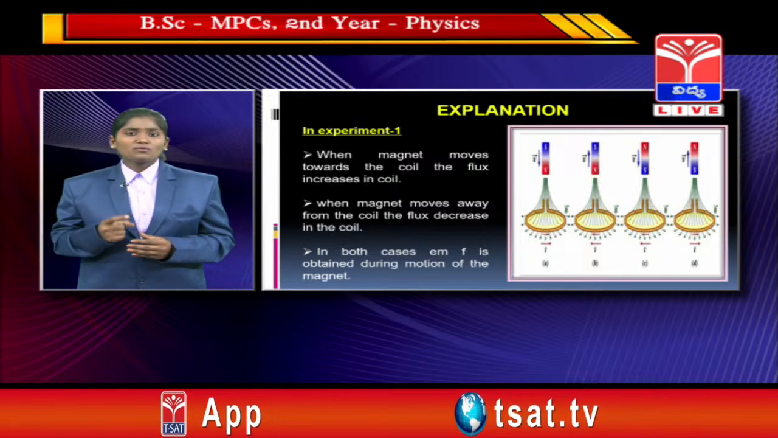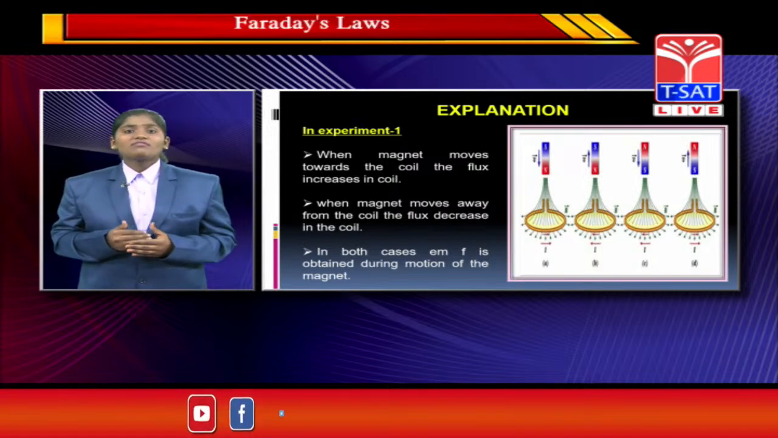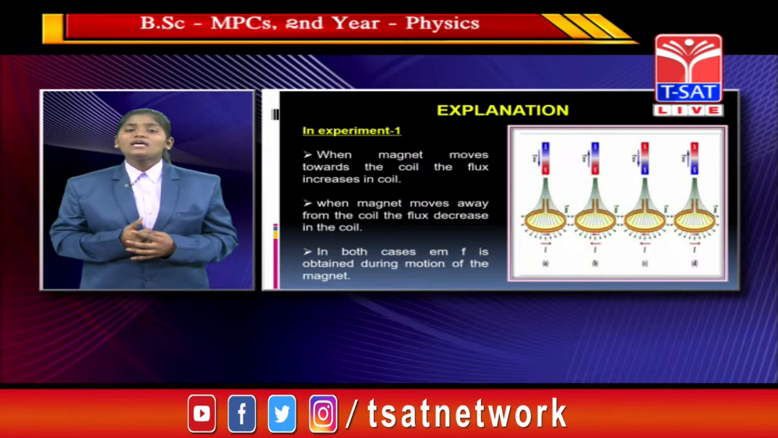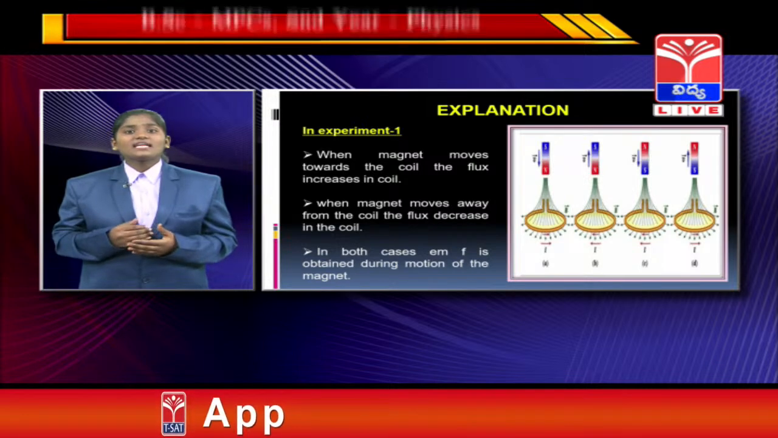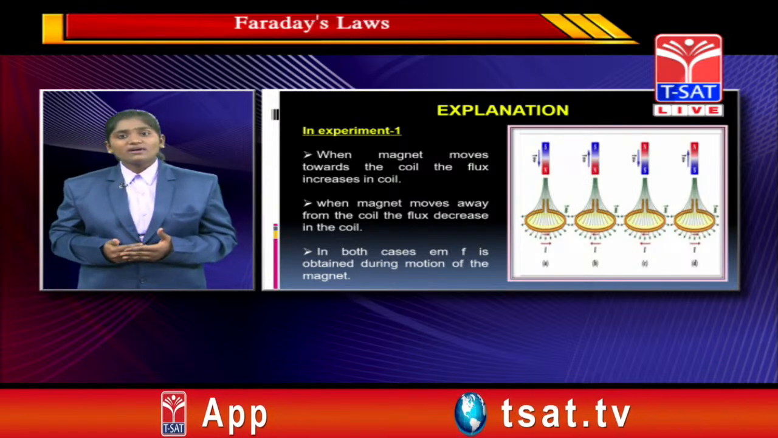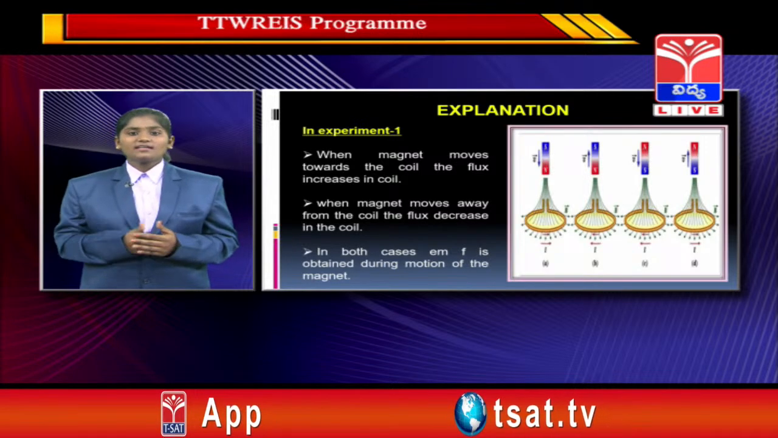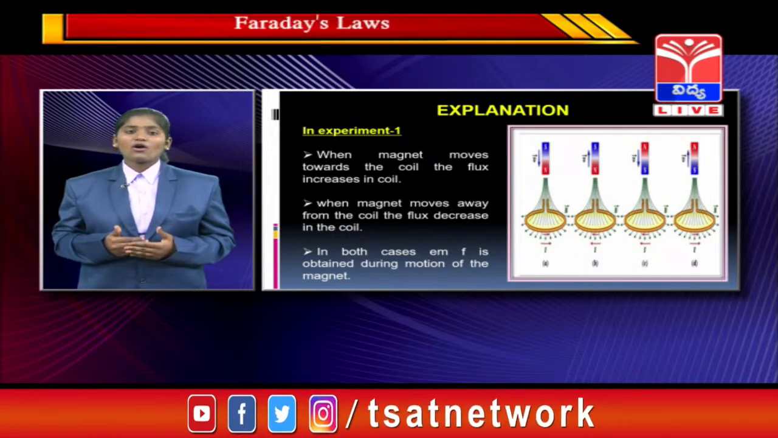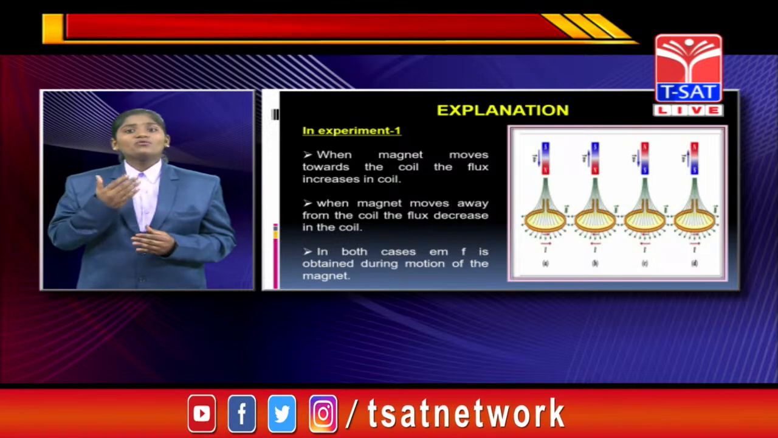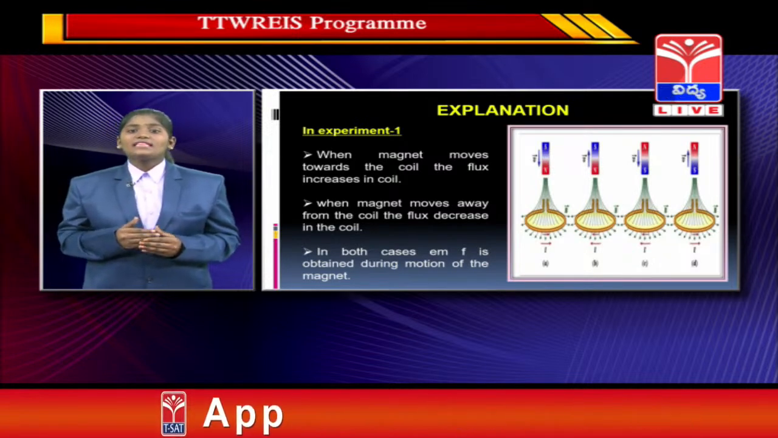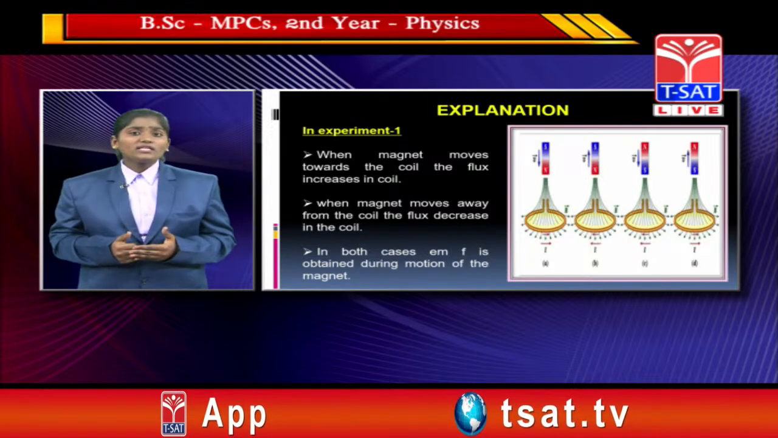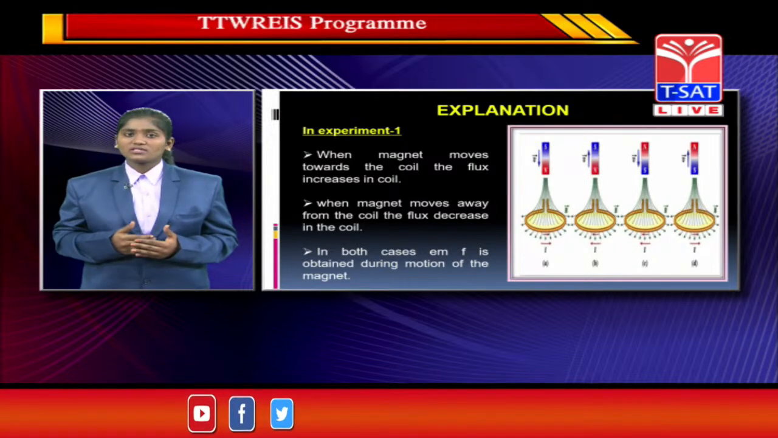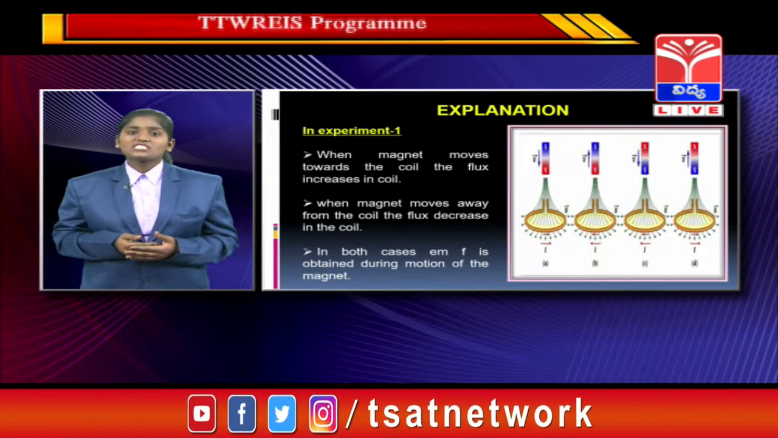If the magnet is moving towards the coil, then the flux is increasing in the coil. Why is the flux increasing when the magnet moves towards the coil? Because at the poles the magnetic lines of force are more. That is the reason. And when the magnet moves away from the coil, the flux decreases in the coil. Why is the flux decreasing? Because when the magnet is moving away, the magnetic lines of force are also decreasing. So the flux is decreasing in the coil.